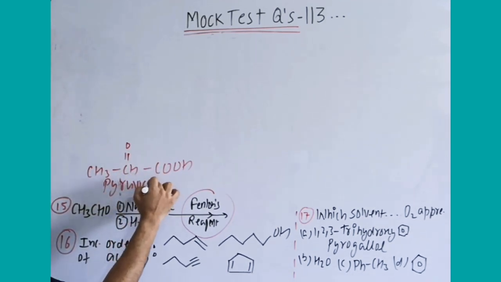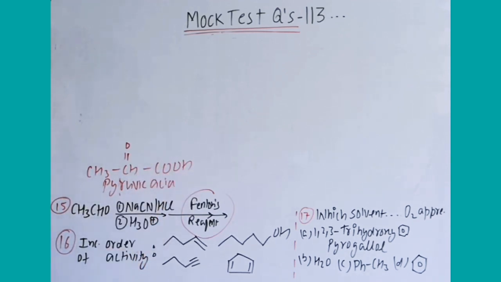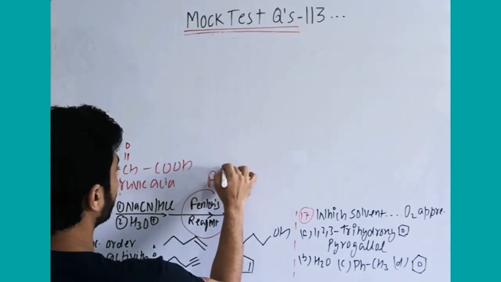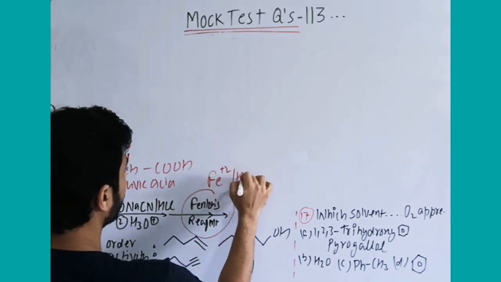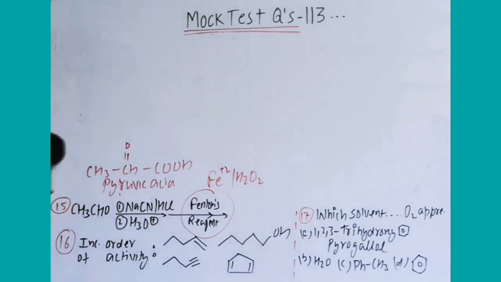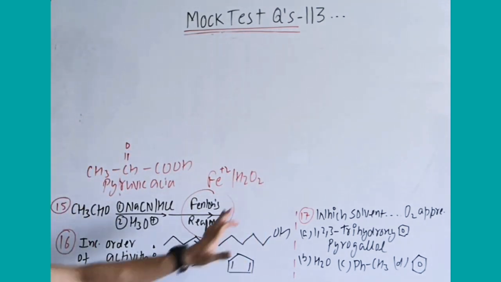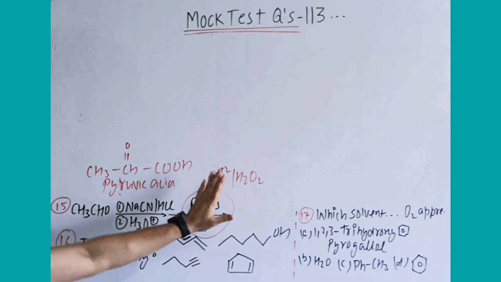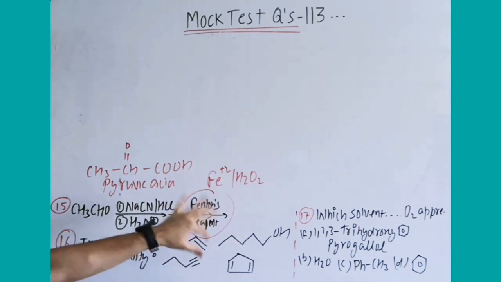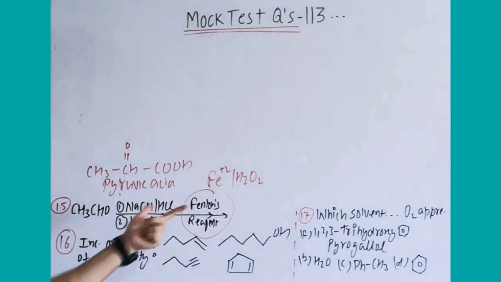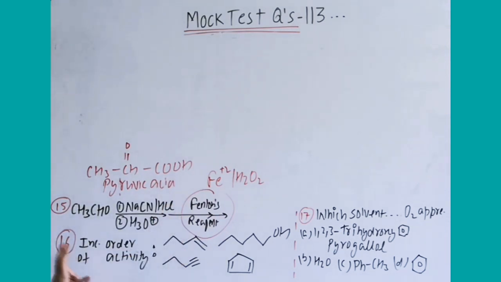So among these options, select the one where lactic acid is formed, and then it is oxidized by Fenton's reagent. What is Fenton's reagent? It is ferrous sulfate or ferrous acetate with H2O2. It is Fenton's reagent, a mild oxidizing agent. Rarely do you get to know about this reagent anywhere in the modules, but here it is used, so I am mentioning it as per the requirement.